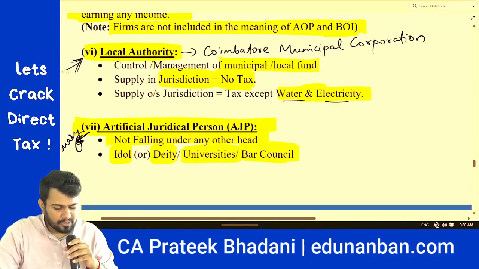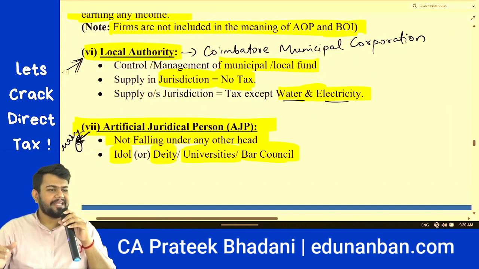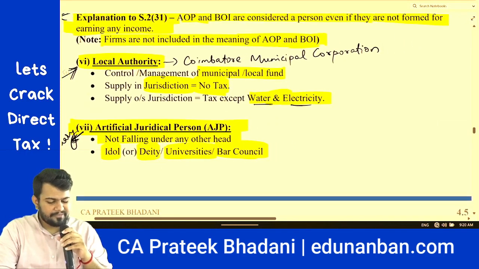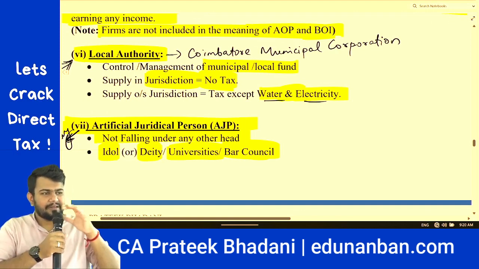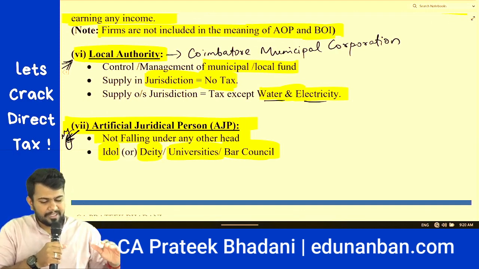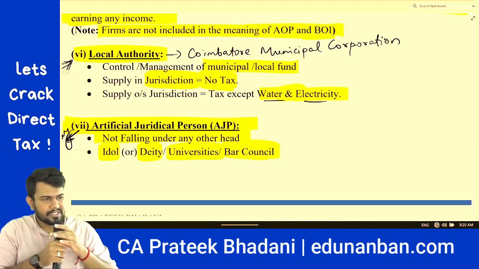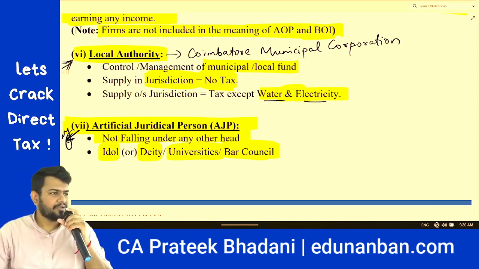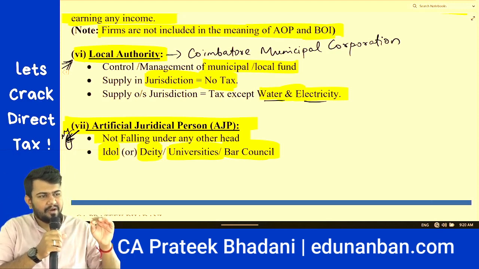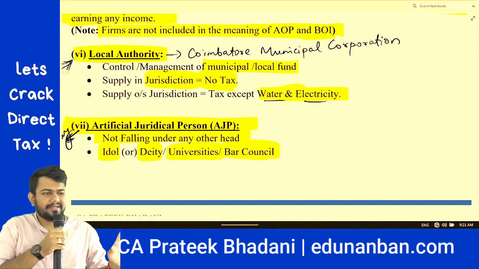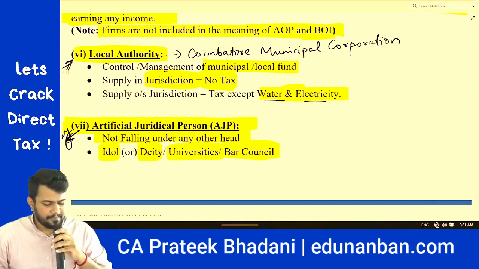Next, local authority. For local authority, I gave you an example, Coimbatore Municipal Corporation. It means an authority which is in control of a municipal or local fund. If the municipal authority or local authority is supplying within its own jurisdiction, then there is no need to pay income tax on the income. However, if it is supplying outside the jurisdiction, then income tax is levied on the income. However, if the income is from water and electricity, there is no need to tax that income.